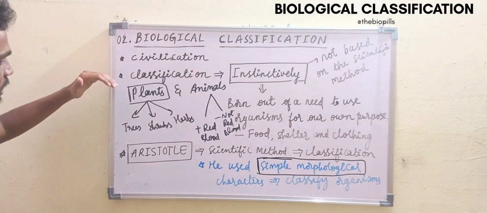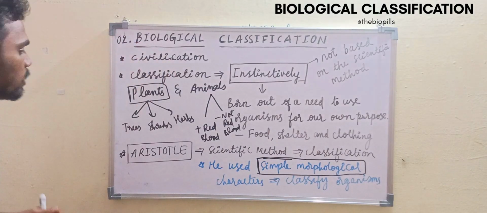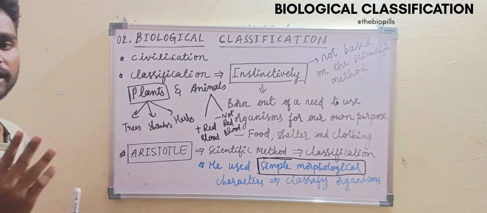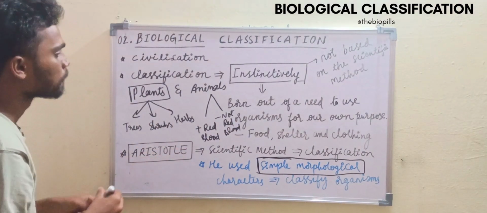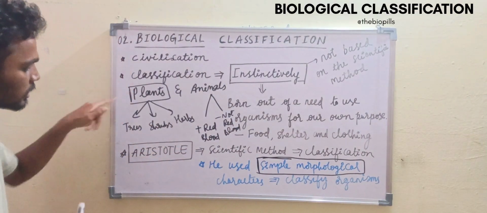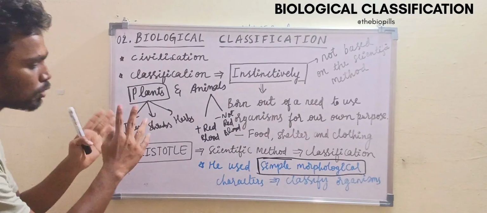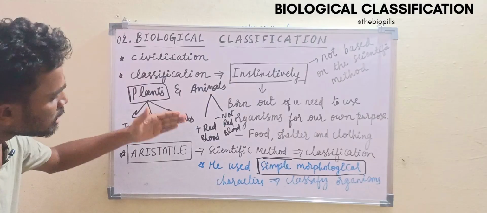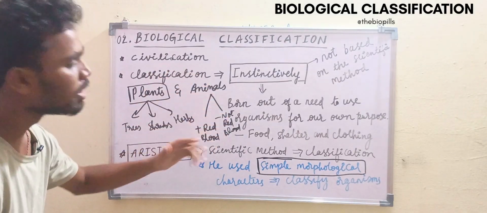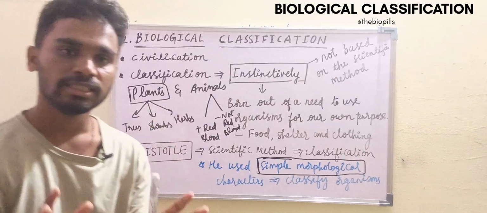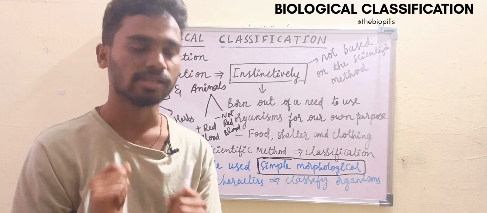There are two kingdoms, plants and animals. For plants, he categorized into three categories: trees, shrubs, herbs. Then animals, he categorized into two groups: animals which have red blood and animals which do not have red blood. So this is the classification made by Aristotle.